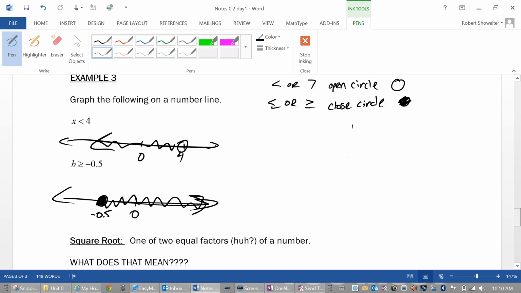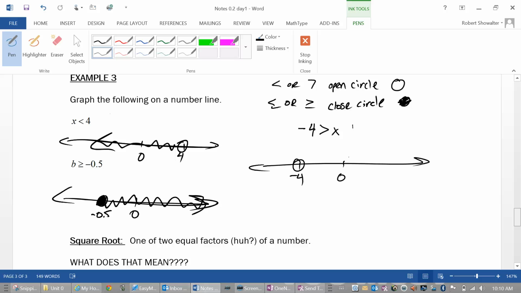Okay. Be careful though when you're doing this. Some of you folks might say that we shade the way the arrow points. Don't say that ever. I'm never going to say that to you guys. The reason why we don't shade the way the arrow points is because we don't always do that. Okay? So for instance, if I give you this, and we go ahead and graph it, let's graph negative 4 with an open circle because it's not the equal part.